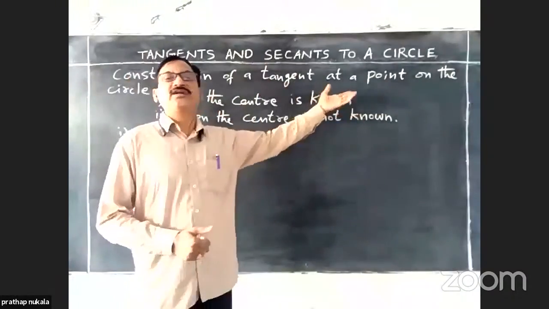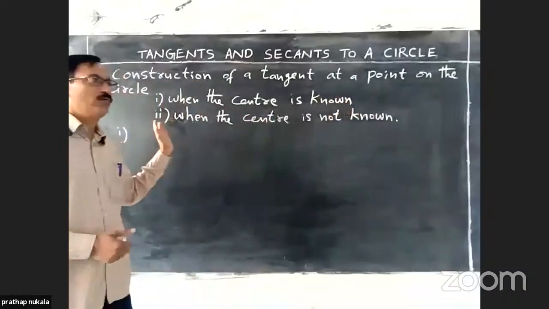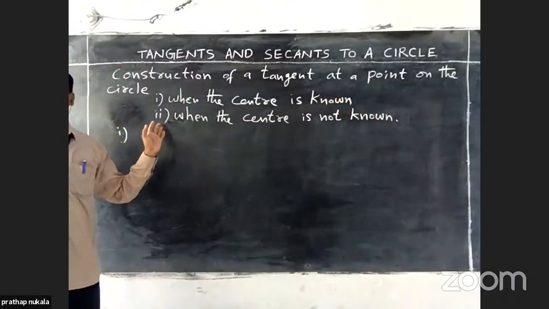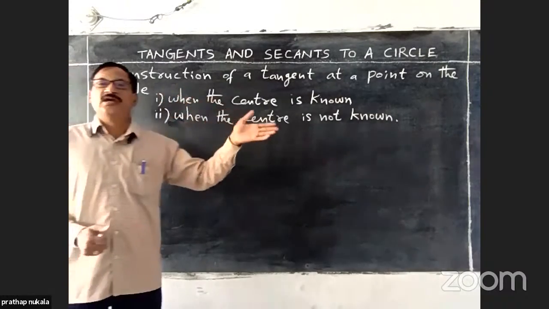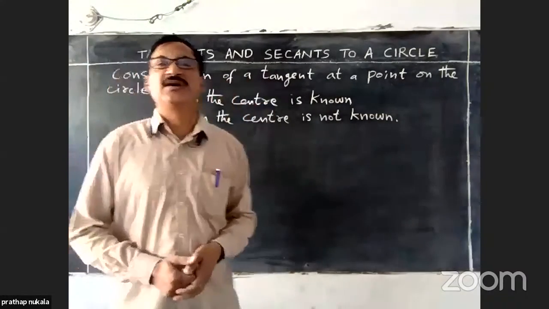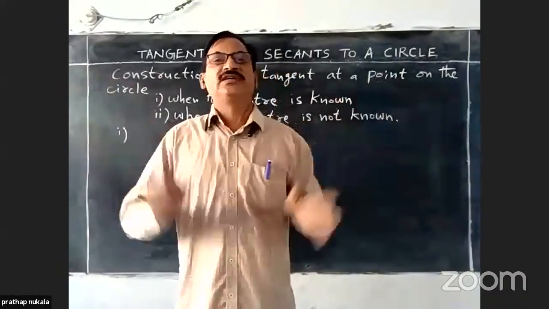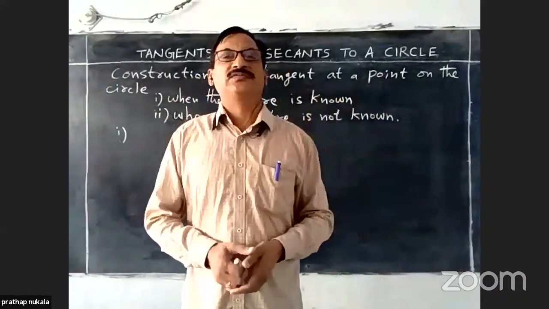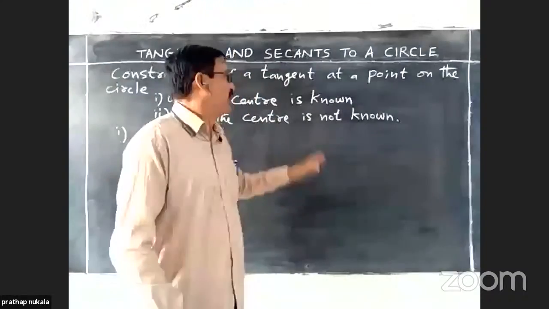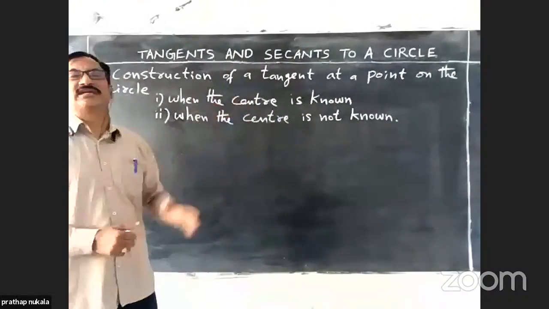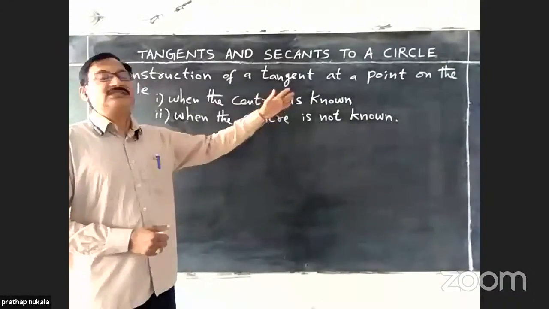Then, according to the plan, we can construct the new house in our plot. Then the output will be perfect. Then the construction of the building will be perfect, and it will be completed in time. In the same way, for any geometrical construction, a rough diagram is needed.